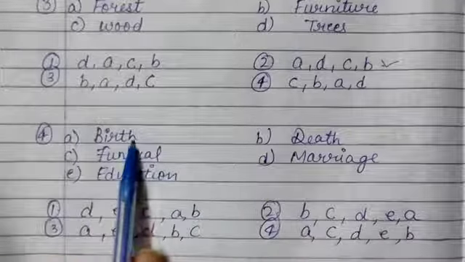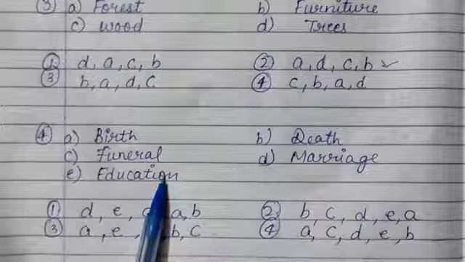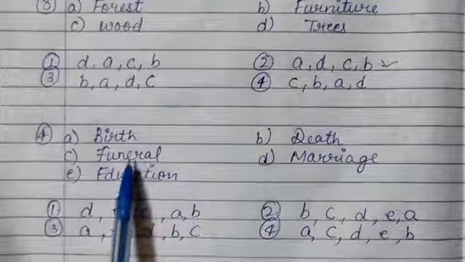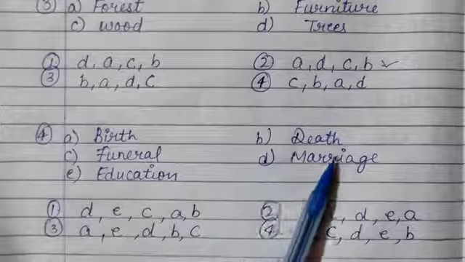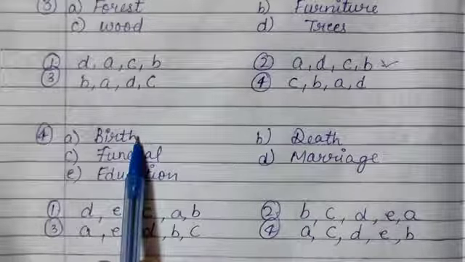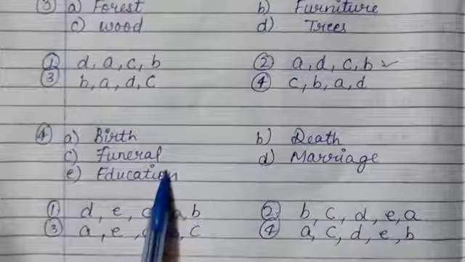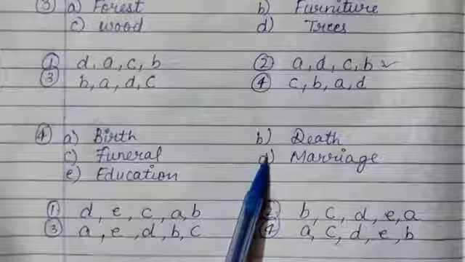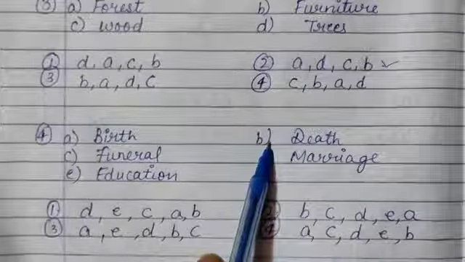Now come to the fourth question, where birth, death, funeral, marriage and education are given. We can easily find it out by logical thinking, how it will make a meaningful sequence. First we take birth, obviously. Then we take education, so A, E. After education we get married, so marriage. A, E, D. Then the last stage of our life is death, so death.